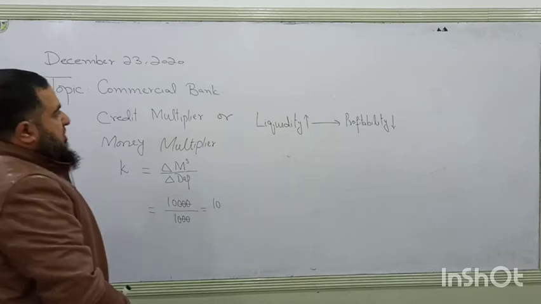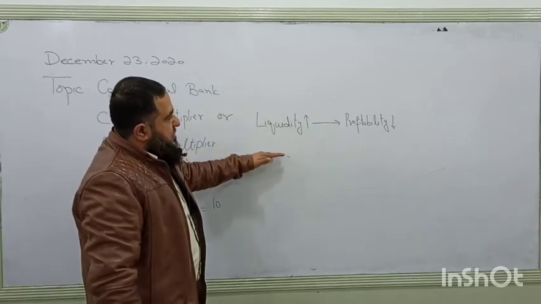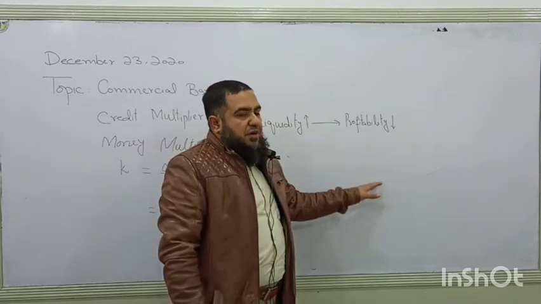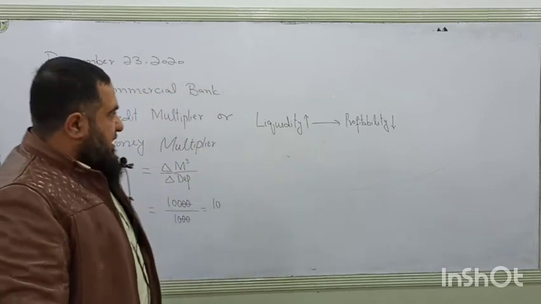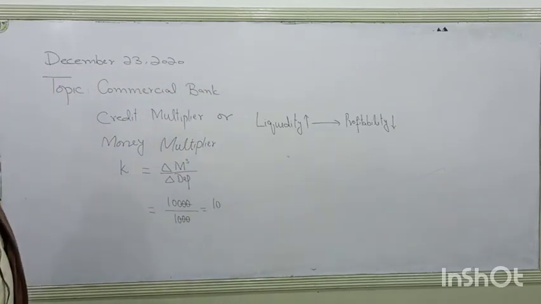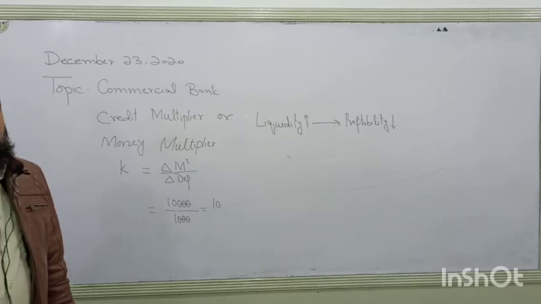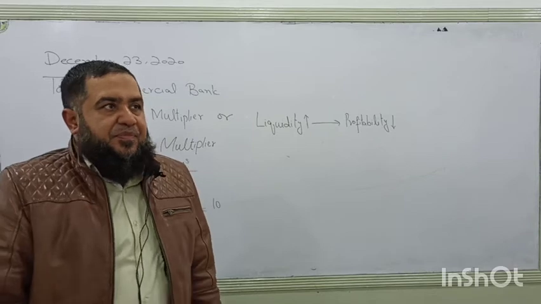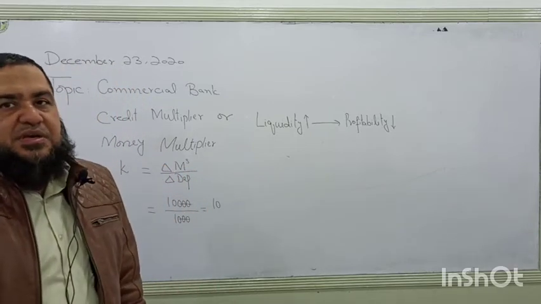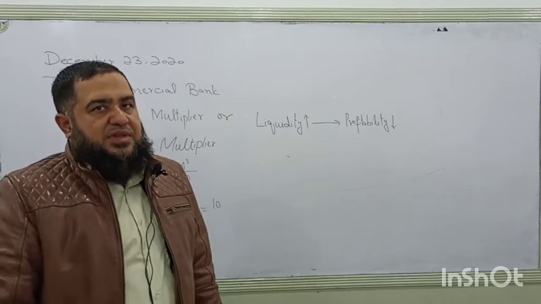So what is the commercial bank going to do? The commercial bank is going to reduce its liquidity, then its profitability will increase. This is the main phenomenon working behind. A commercial bank does not want to keep the liquid cash with it, because whatever the depositors it is going to accept, they are the liabilities of the commercial bank to be paid back to the depositors along with interest.